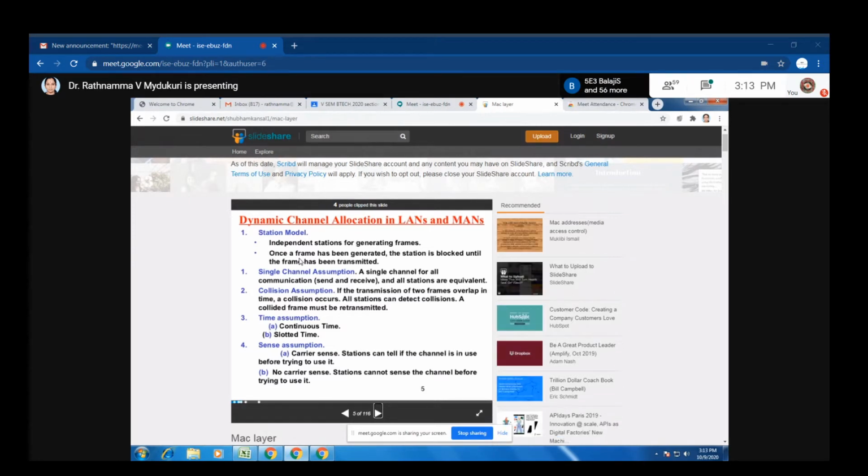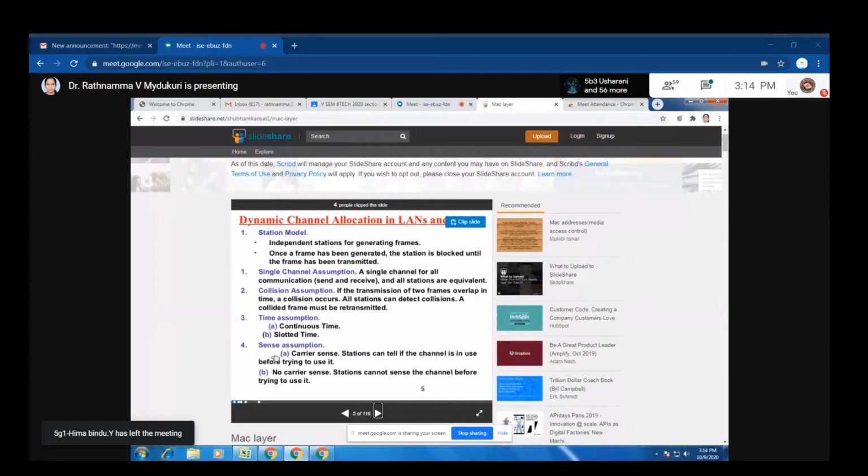The first assumption is the station model. Second is the single channel assumption. Third is the collision assumption. Fourth is the time assumption. And fifth is the sense assumption, that is, carrier sense and no carrier sense.